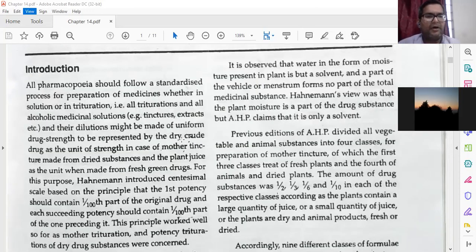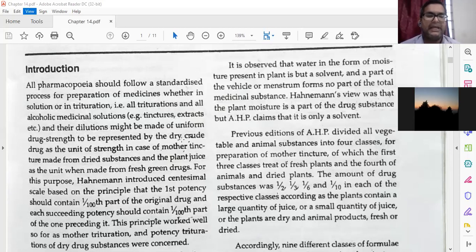Introduction part. All pharmacopoeia should follow a standard process for preparation of medicines, whether in solution or in trituration. So, solutions means succussion, and trituration for solid things. Is that all triturations and all alcoholic medicinal substances, for example tinctures, extract, etc., and their dilutions might be made up of uniform drug strength, to be presented by a dry crude drug as the unit of strength in case of mother tincture made from dried substances, and the plant juices as the unit when made from fresh green drug.